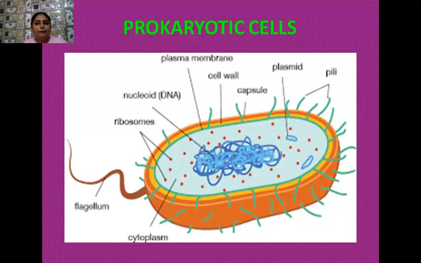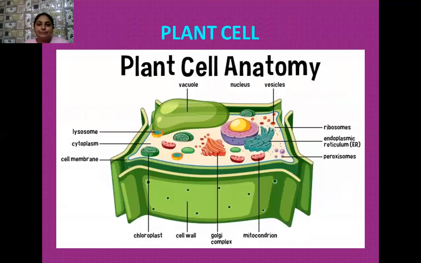With the help of these pili-like or fimbriae-like structures, they attach themselves to the substratum. Some scientists also thought that the virulent properties of the bacteria are because of the presence of these pili or fimbriae-like structures. So these pili also act as infectious agents in these bacteria.